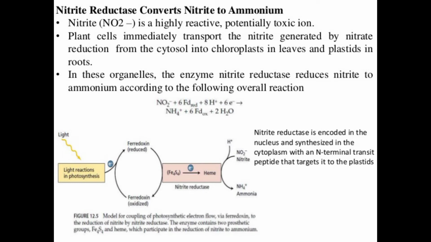This nitrate assimilation generally takes place in the leaves and also in the roots. In these organelles the enzyme reduces the nitrite to ammonium according to the following overall reaction, as seen in this slide. The nitrite reductase is encoded in the nucleus and synthesized in the cytoplasm with an N-terminal transit peptide that targets it into the plastid.